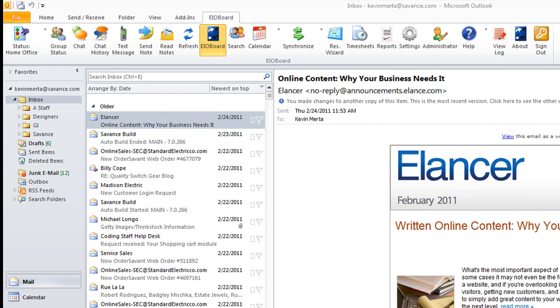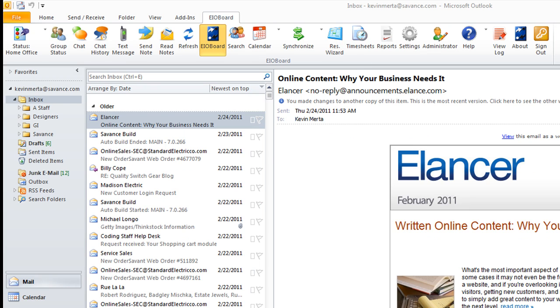Now, our current EIOBoard Outlook add-in is feature for feature the same as our standard application. So the Outlook add-in has all the same rich features that our application does. As you can see up here, we have numerous features in our product. We have chat, sending text messages, an EIOBoard calendar, a resource calendar, a timesheet option, you can find and create reports, we have administrator, and a bunch of other features, more features than pretty much any other in-out board on the market today.